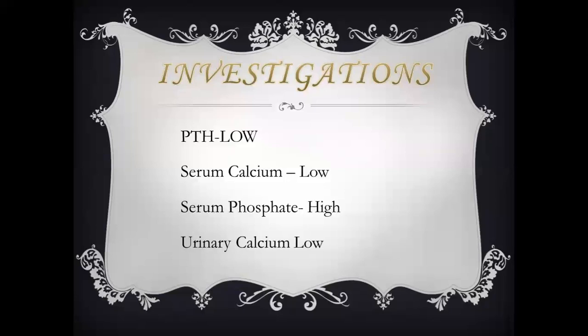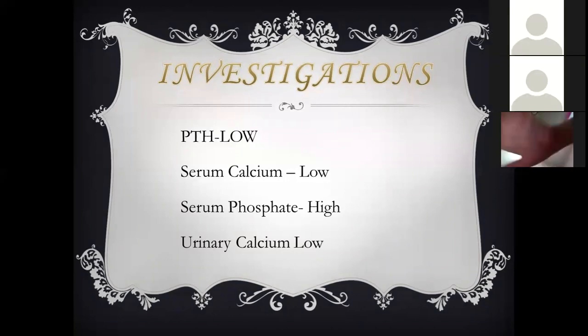If that is low, then it confirms the patient has hypocalcemia. Now there are so many reasons for hypocalcemia. Vitamin D deficiency can lead to hypocalcemia, but here we will definitely take help from the PTH level. If the parathyroid hormone level is low, it means the patient has low serum calcium because of hypoparathyroidism.